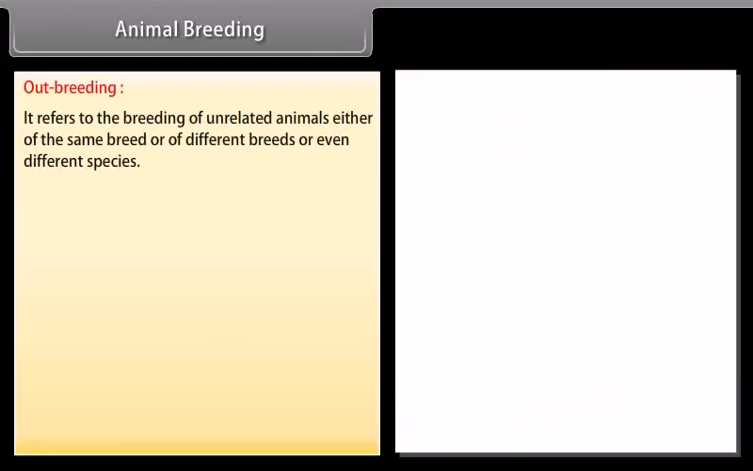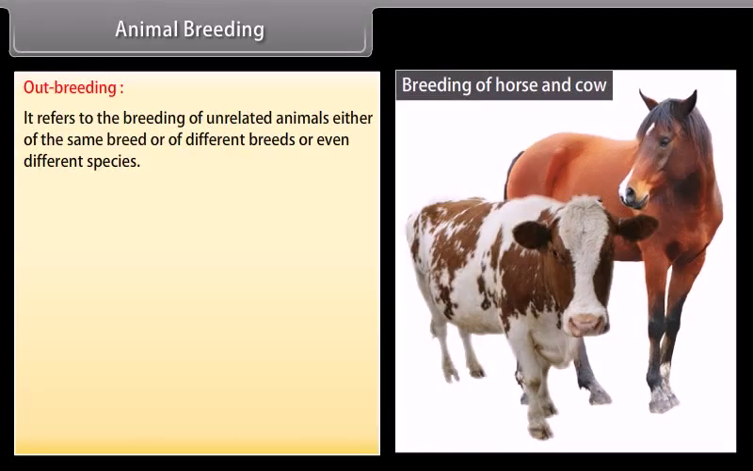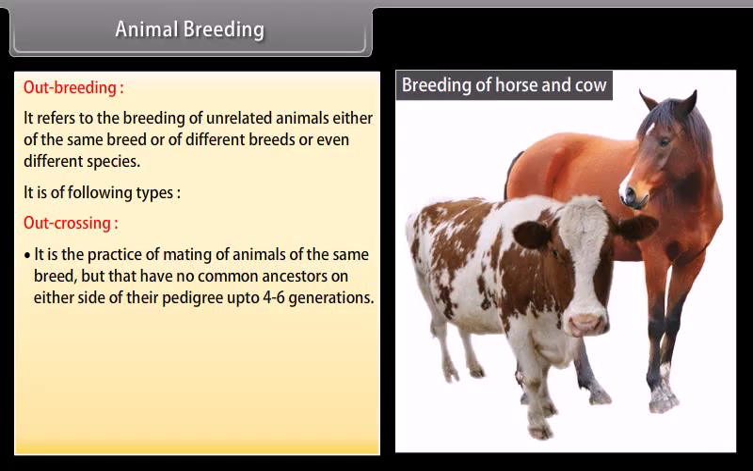Outbreeding. It refers to the breeding of unrelated animals either of the same breed or of different breeds or even different species. It is of following types. Outcrossing. It is the practice of mating of animals of the same breed, but that have no common ancestors on either side of their pedigree up to 4 to 6 generations. The offspring of outcrossing is called an outcross.